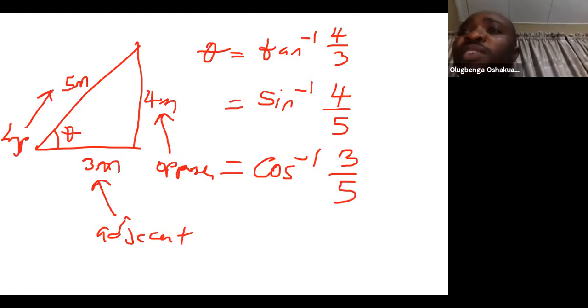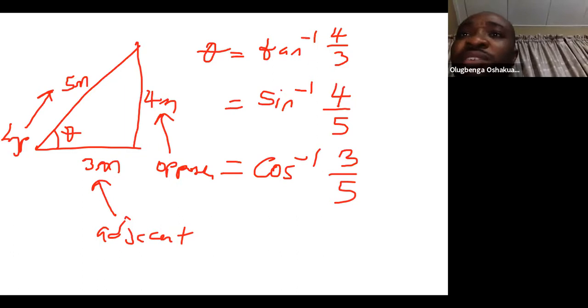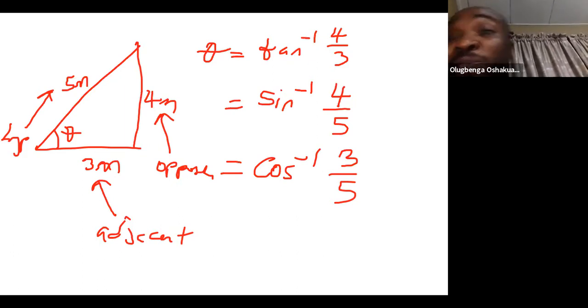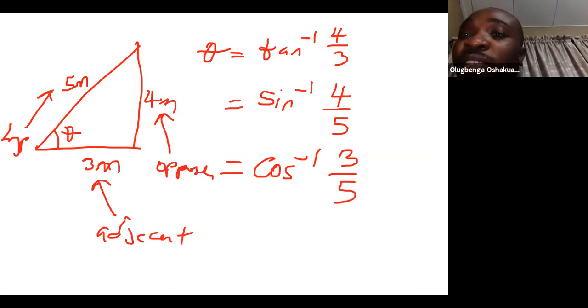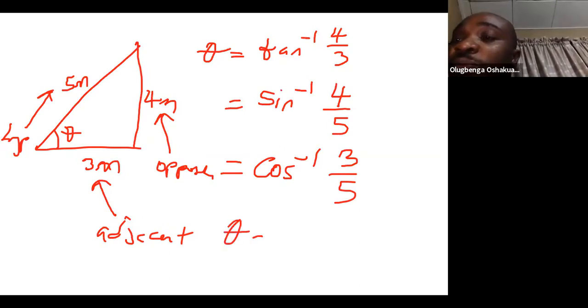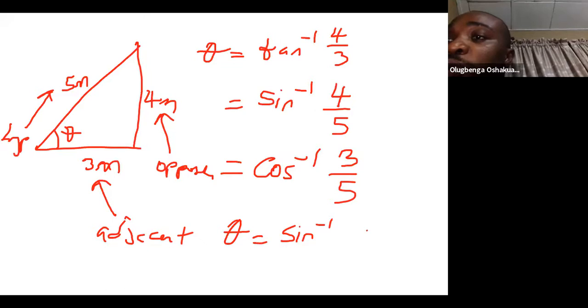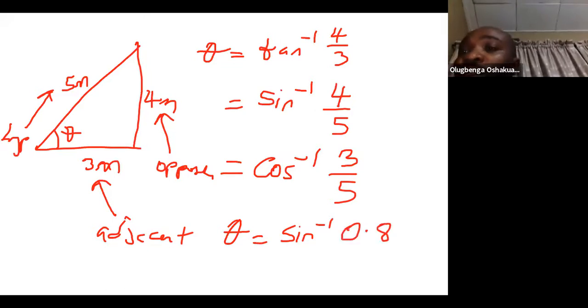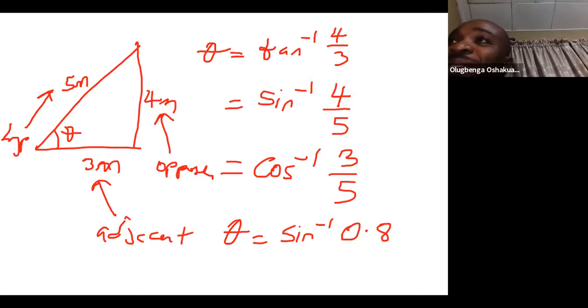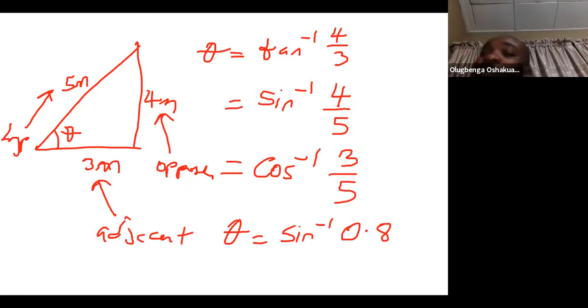So let's go ahead and determine what theta is. I like the sine of an angle so much, so I'll say my theta is equal to arcsine 0.8, and arcsine 0.8 should be something around 56 or so.